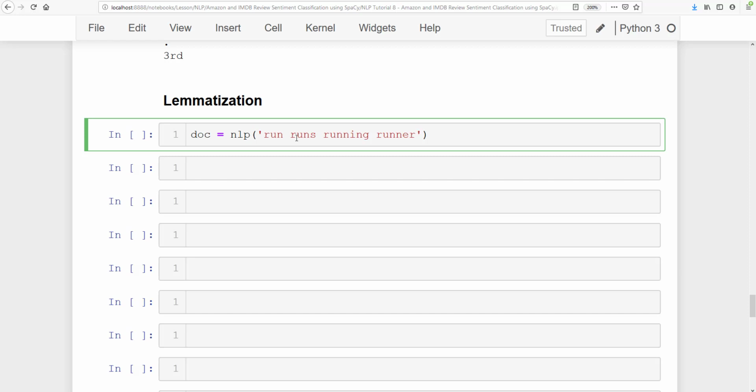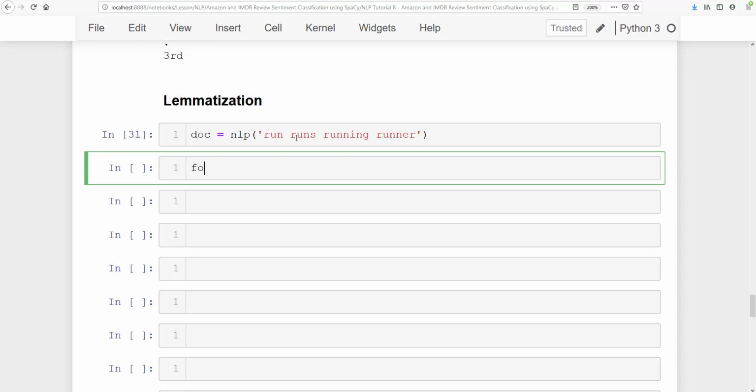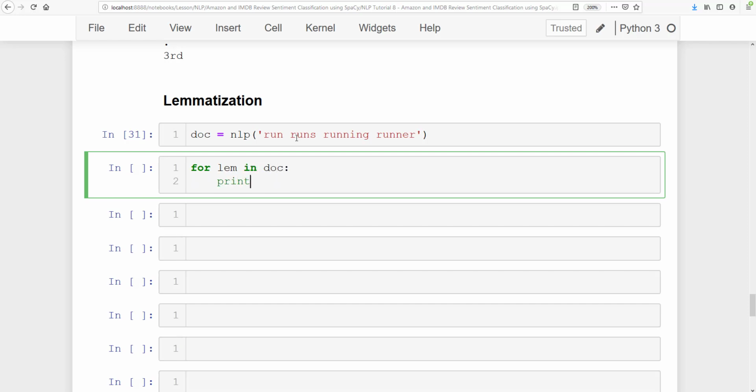So let's go ahead and run this. Then what we are going to do here is for lem in doc, we print the text with lem.text, which is the real text, and with a space, lem.lemma_, which prints the root word in string format.